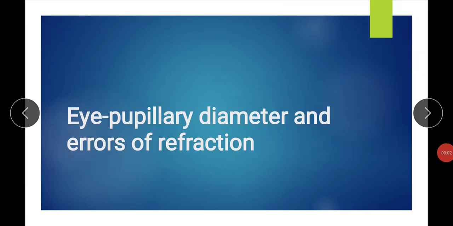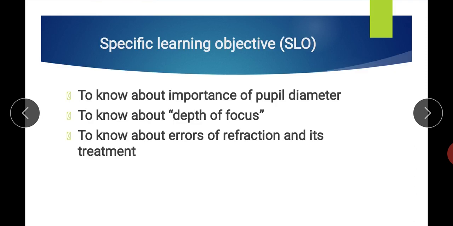Hello everyone, this is the third lecture of eye. In this we will discuss the pupillary diameter and errors of refraction. So the specific learning objectives of today's lecture are to know about the importance of pupil diameter, to know about depth of focus, and to know about errors of refraction and its treatment.